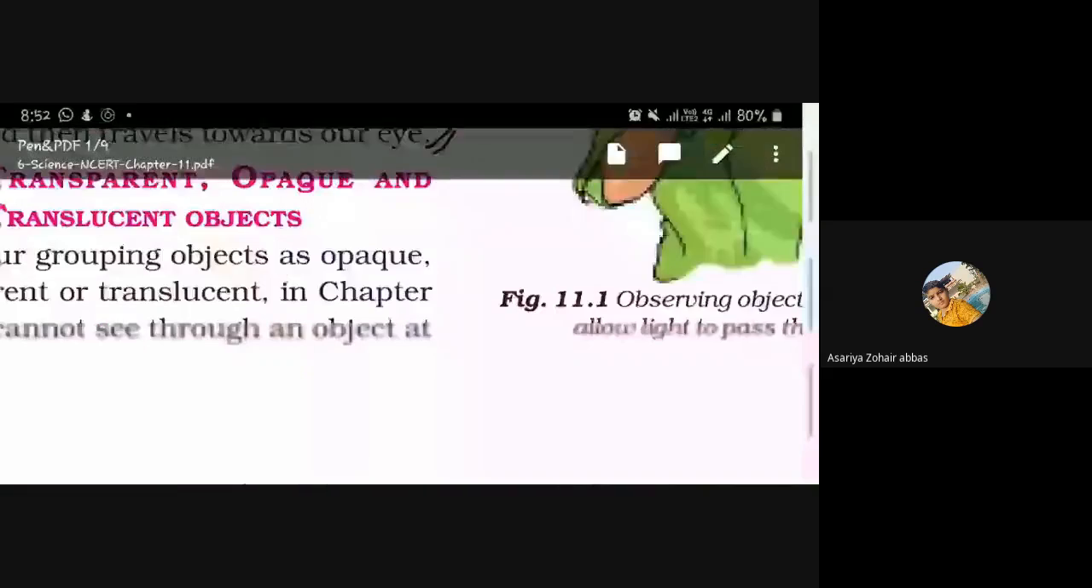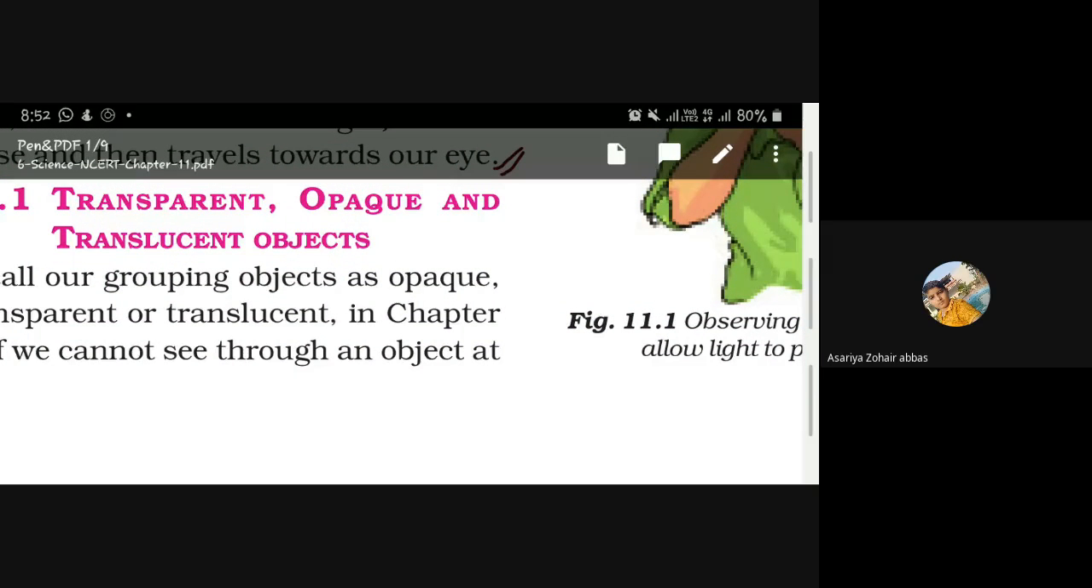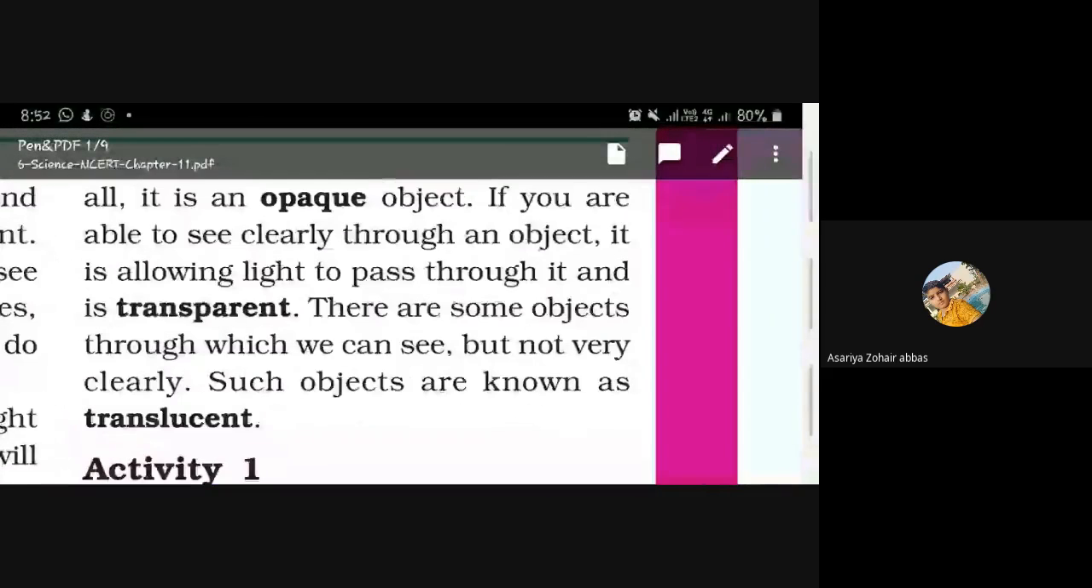Ma'am, I can explain. In opaque, we cannot see anything at all, at the back of the glass or anything. In transparent, we can see clearly, and in translucent, we can see but not totally clearly.